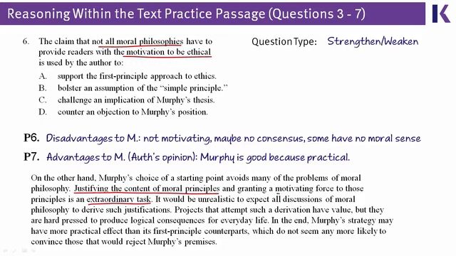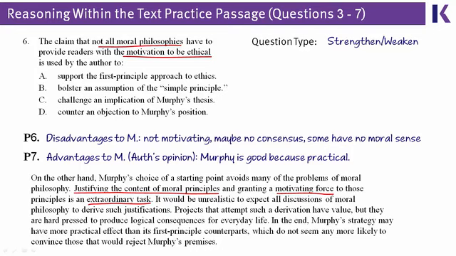And this motivating force issue was actually something mentioned in paragraph 6 as a drawback to Murphy. The author said, one of the objections to Murphy's philosophy is that it doesn't grant a motivating force. But then, in the second and third sentences of paragraph 7, the author says, you know what? Granting this motivating force is really hard.